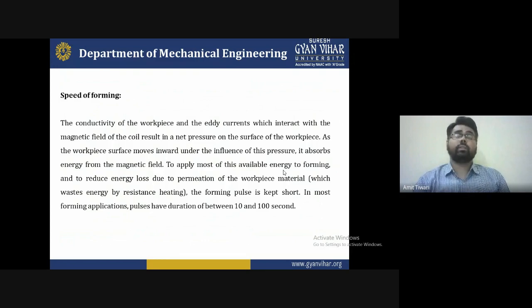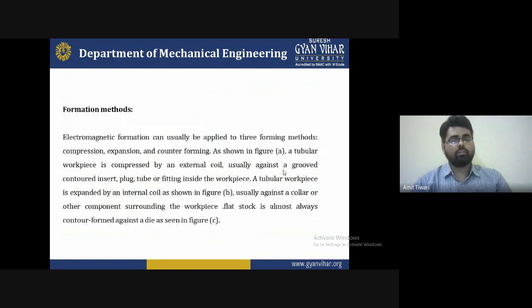Now these are some basic structures we have to create. Yes, it is very important from the point of view of understanding how we can operate. For the formation, the method is very important. The magnetic forming can usually be applied in three forming methods: compression, expansion, and counter forming. And the first one in the figure, that's in the other slide, we have to discuss it.